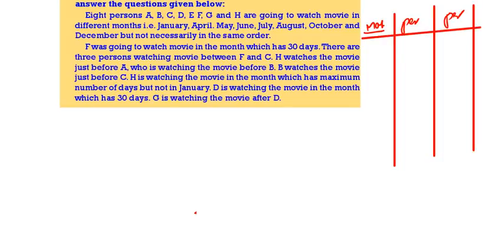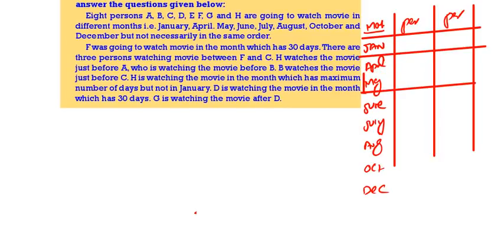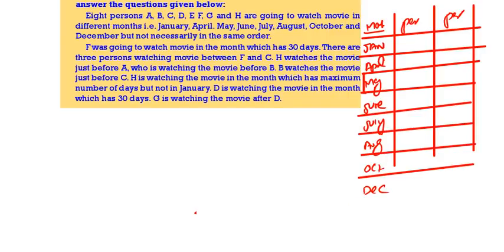Below the months you write down the months, that is January, then April, then May, June, July, August, October, December. These are the months we are having.